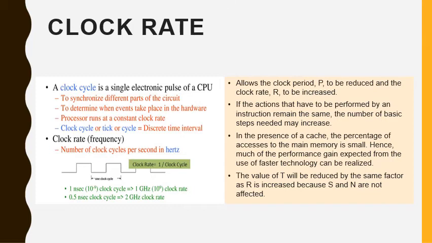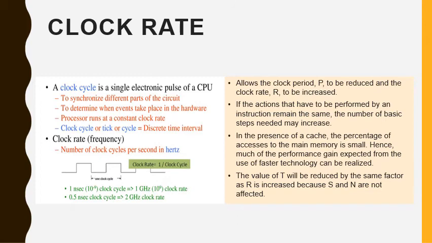Second, reducing the amount of processing done in one basic step also makes it possible to reduce the clock period P. However, if the action that has to be performed by an instruction remains the same, the number of basic steps needed may increase. Increases in the value of R that are entirely caused by improvement in IC technology affect all aspects of processor operation equally, with the exception of the time it takes to access the main memory.